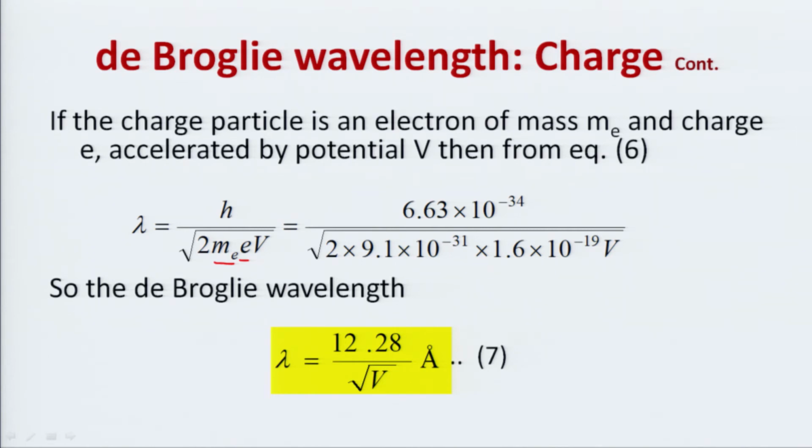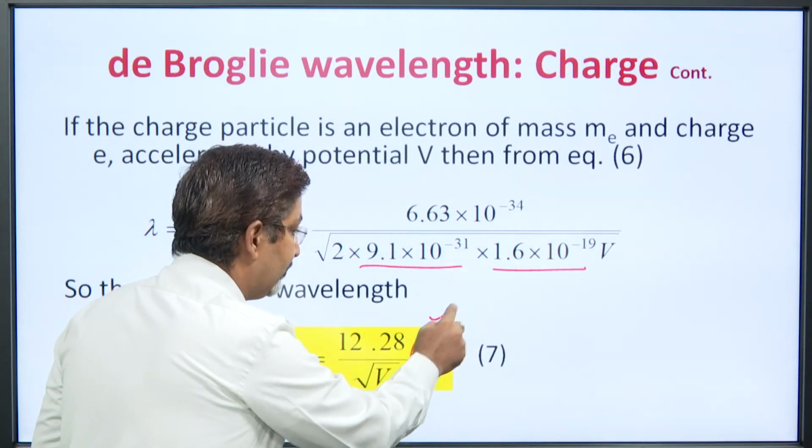We know for electron both m e and e are constants. If you put the constant values 9.1 times 10 to power minus 31, 1.6 times 10 to power minus 19, and the constant h we know already, we solve it, we have the value lambda is equal to 12.28 upon under root V in angstrom, remember angstrom.